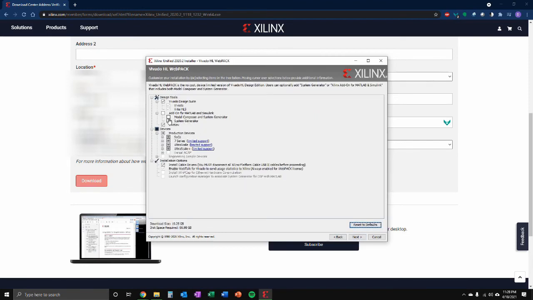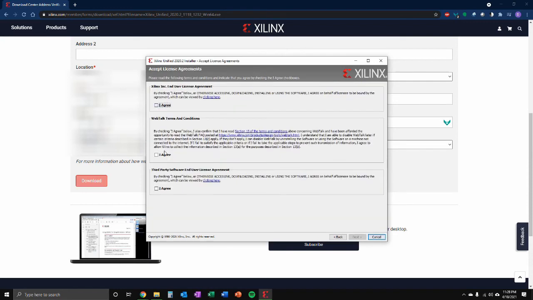Now we're going to select the add-on for MATLAB and Simulink, Model Composer and System Generator. We'll unclick UltraScale and UltraScale Plus. Our download size is 16.9 gigs and 64.31 gigs required on the disk to install. And then we'll click next. Hit I agree.